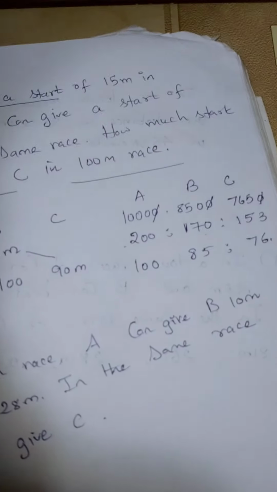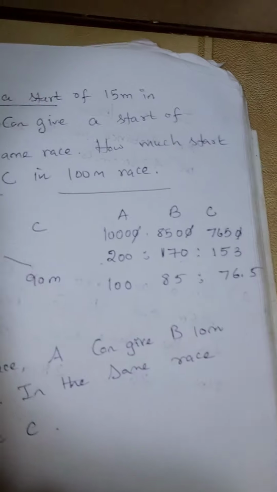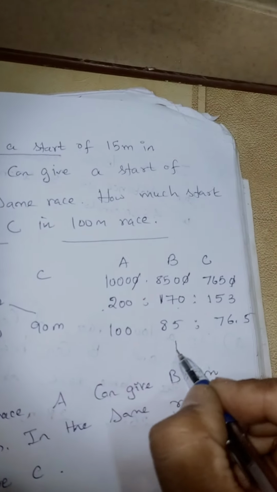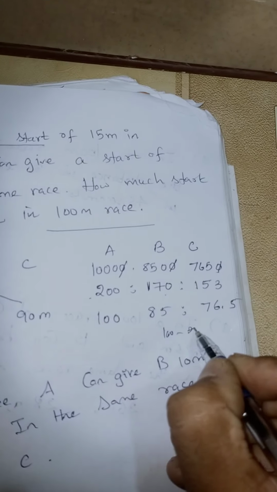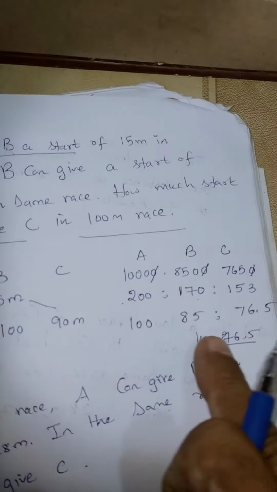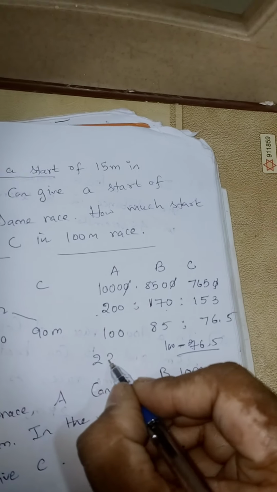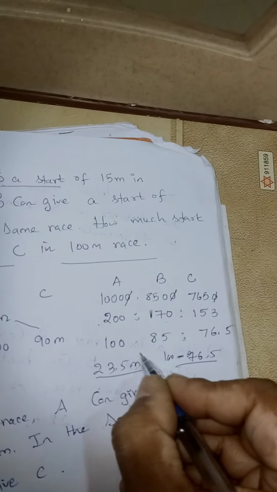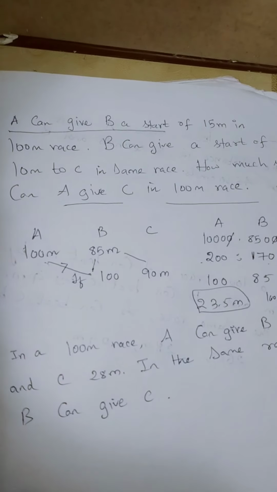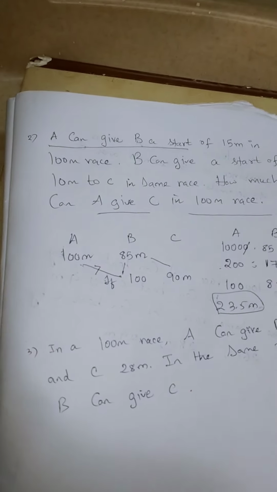Now dear students, the answer is 100 minus 76.5, because he is asking A will give C how much. 100 minus 76.5 is 23.5 meters is the answer. Hope it's clear. A is to B he gave, B is to C he gave. We want A is to C.